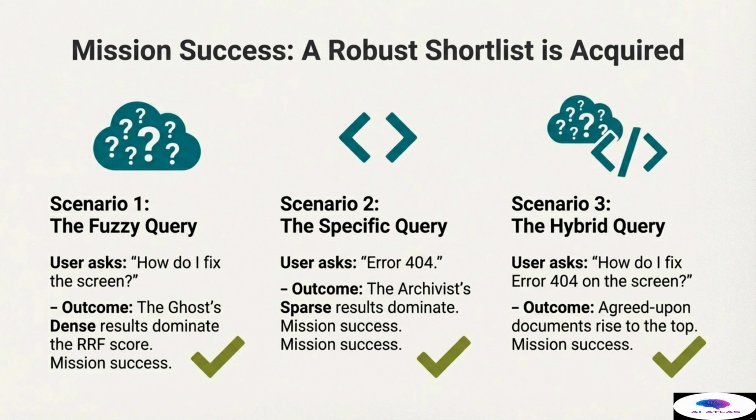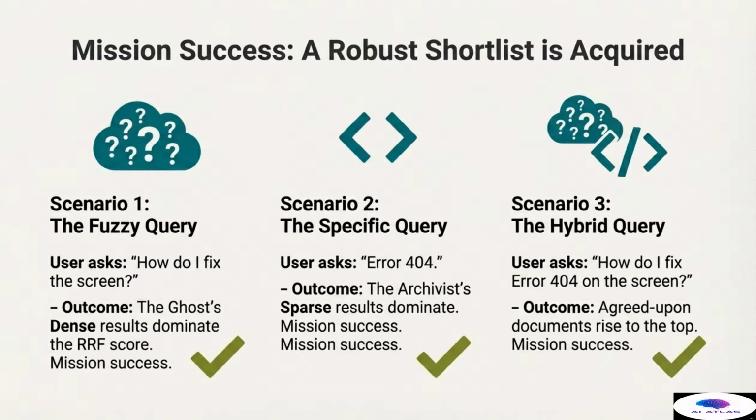The real success of this protocol is seen in the fact that mission success, a robust shortlist, is acquired regardless of the query type. RRF is designed to be self-adjusting. Consider scenario 1, the fuzzy query. A user asks, "How do I fix the screen?" This is highly conceptual, and the Ghost's dense results, which understand the meaning of fix and screen, dominate the RRF score, leading to mission success.